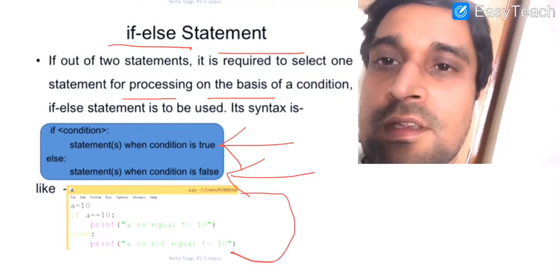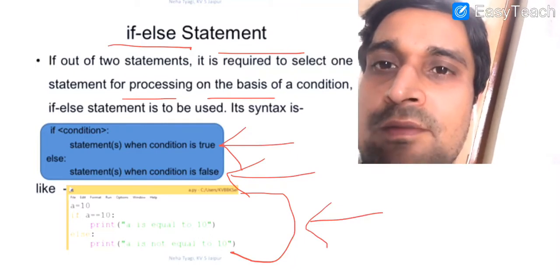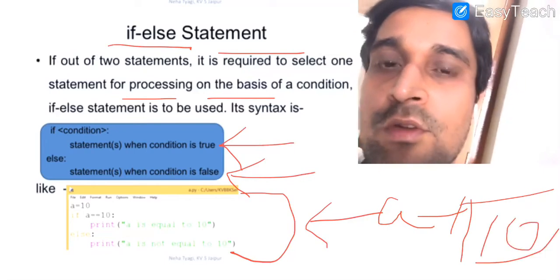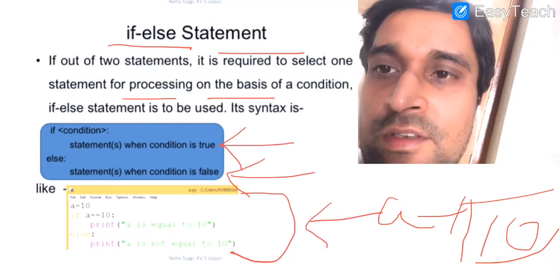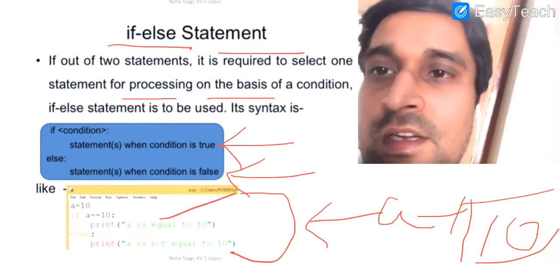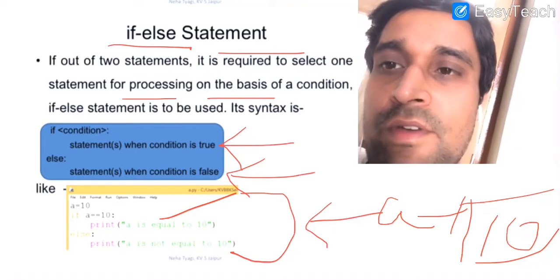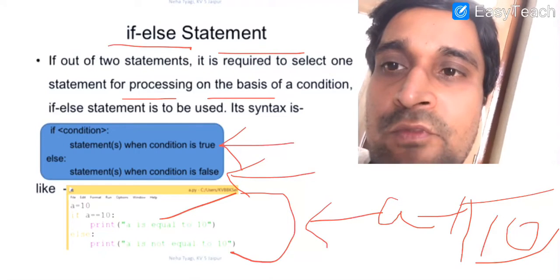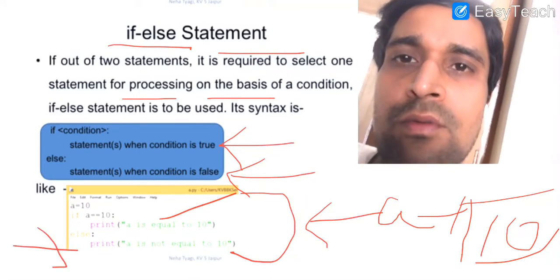So here you can see another example that we have written. A is equal to 10. It means a is a label in the memory, pointing to the location where 10 is saved. If a is equal to 10, in this case our condition is true, then it will print a is equal to 10. Suppose instead of 10 we write a is equal to 8, then 8 is equal to 10, condition becomes false. In that case, else part will execute: a is not equal to 10.